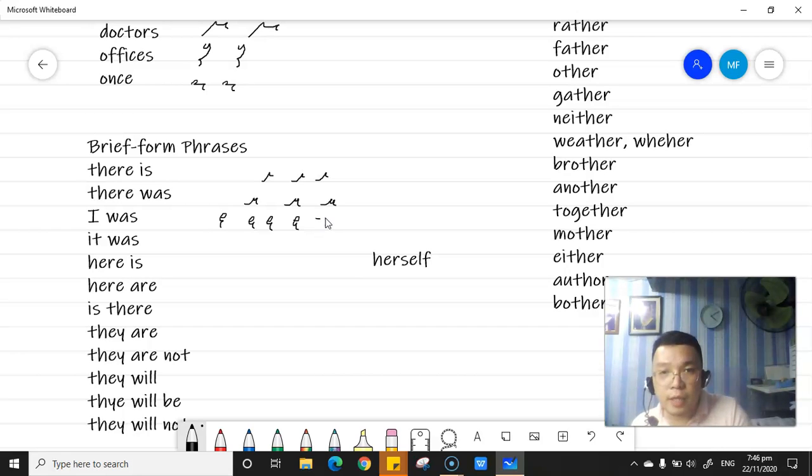Okay, let me correct it, class. iOS. Okay? Pangit. Pero talaga magsulat sa pen tab. iOS. Okay, I was. So, like what I have said to you, the pronoun I is always written, you should always capitalize it, regardless if it is at the beginning or within the body of the sentence or at the end of the sentence, okay? That is the ruling.